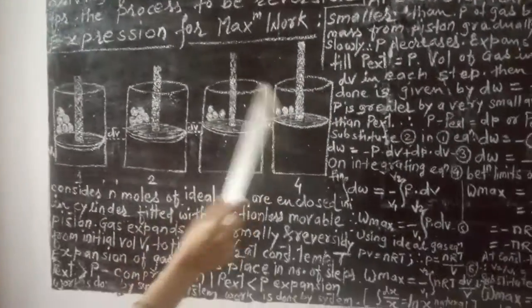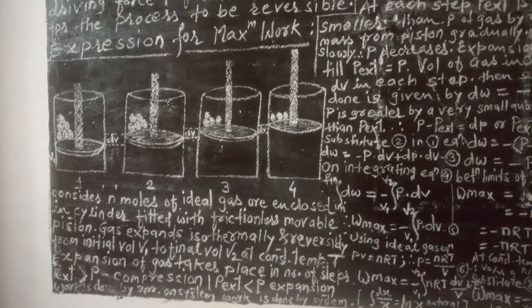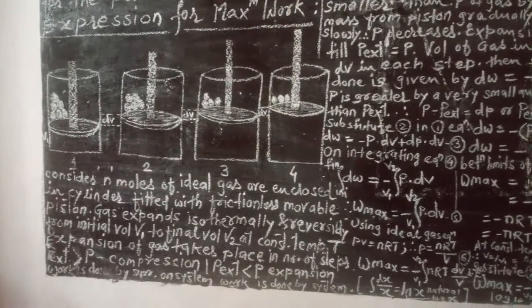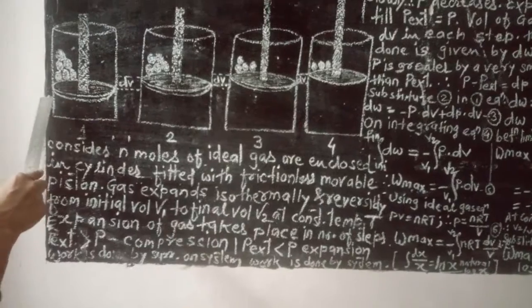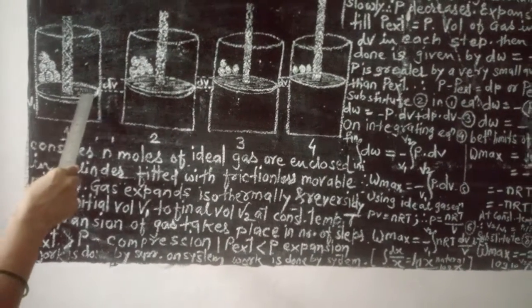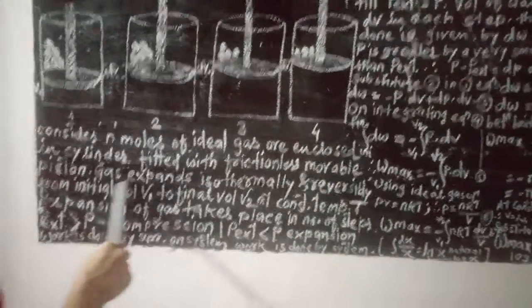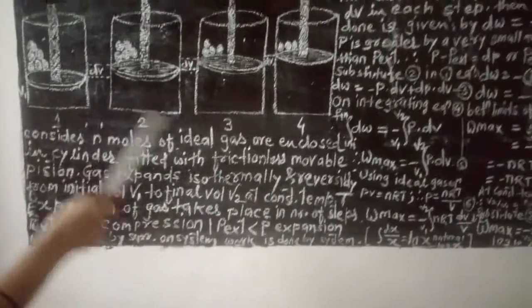So consider n moles of ideal gas enclosed in a cylinder fitted with a frictionless movable piston. This is the frictionless movable piston. Now the gas expands isothermally and reversibly from initial volume V1 to final volume V2.